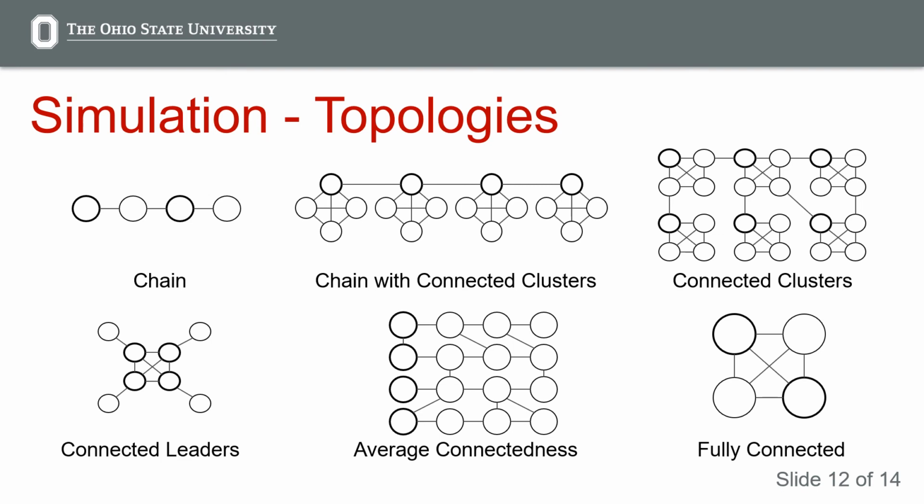Other topologies tested were a chain of nodes with fully connected clusters but not fully connected leaders, connected leaders but not fully connected clusters, and then finally a graph with random topology and average connectedness.